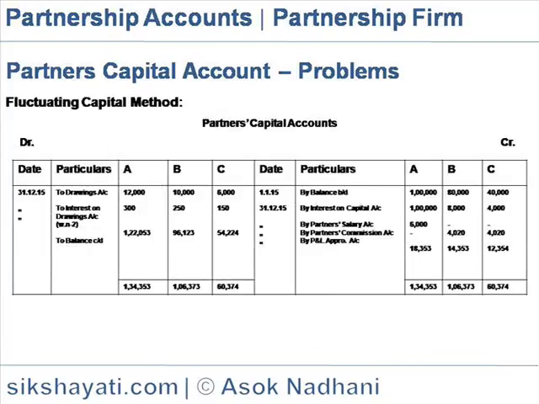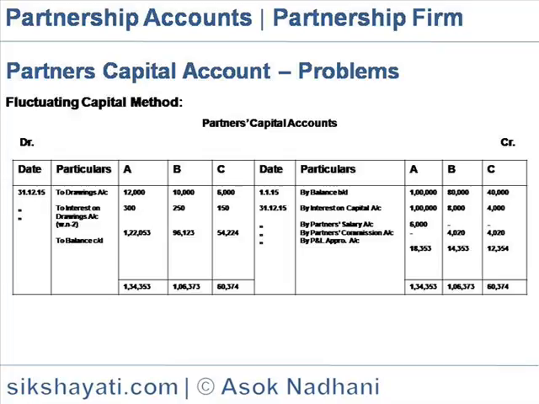Partners' capital account under the fluctuating capital method. The ledger account would show the balance brought down, that is the amount contributed by partners, 1,00,000, 80,000 and 40,000. So the interest is credited to their respective accounts on capital: 10,000, 8,000 and 4,000.